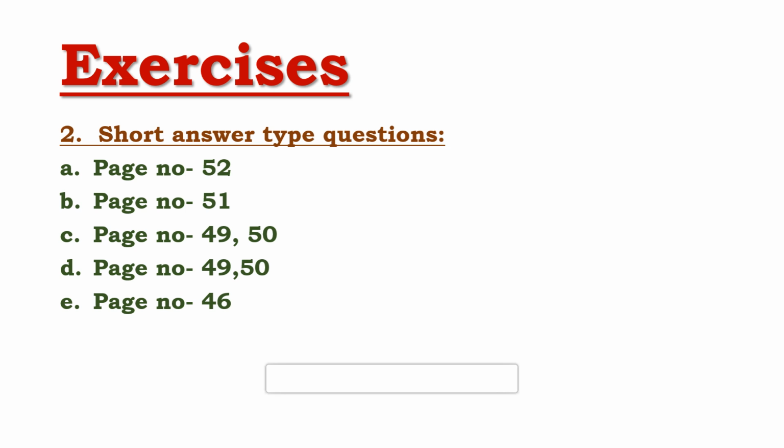Now, the next one is give a note on the following: wheat, sugarcane, and jute. So, this answer also you will get on page number 49 and 50 itself. There in the column wise, it's given wheat, sugarcane, and jute.